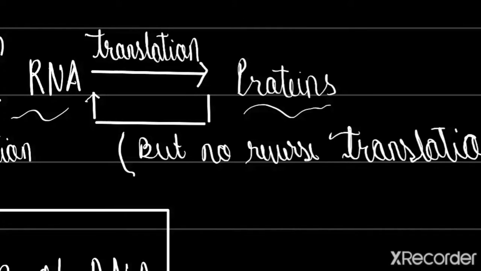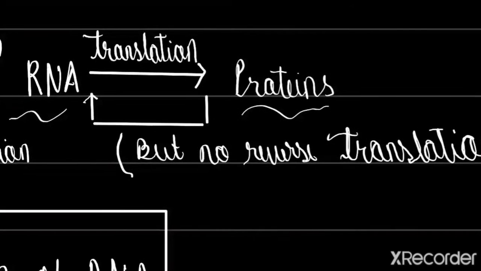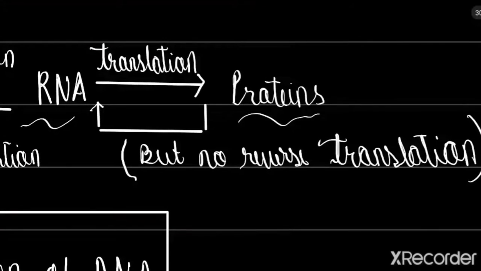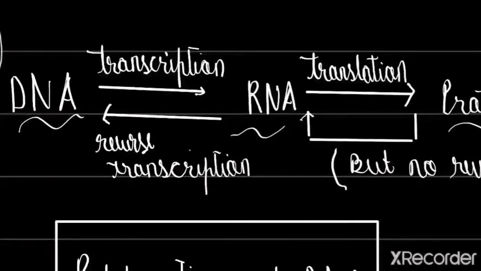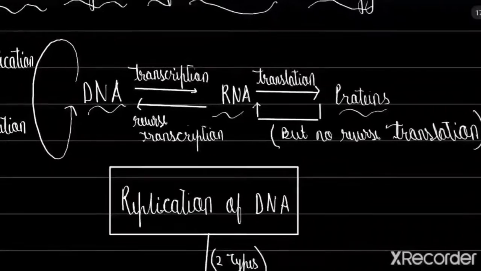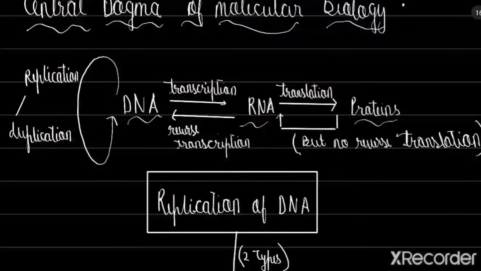But there is no reverse translation. Proteins cannot be converted back into RNA, but RNA can be converted back into DNA. So this is the central dogma of molecular biology, which is very important.